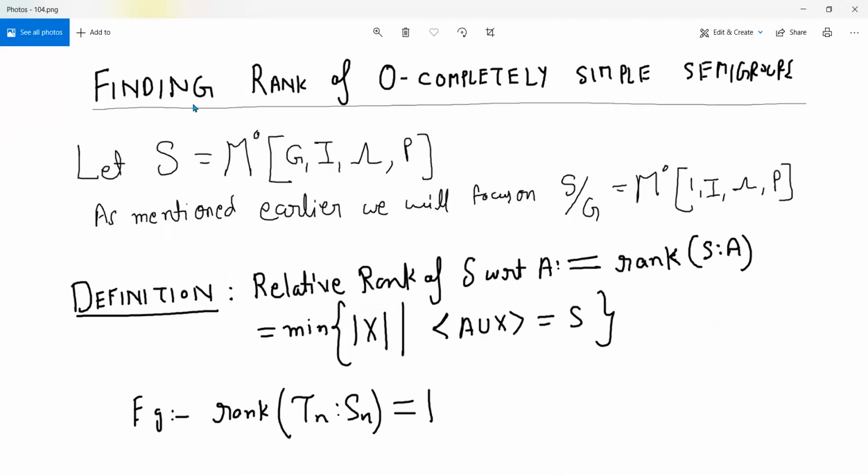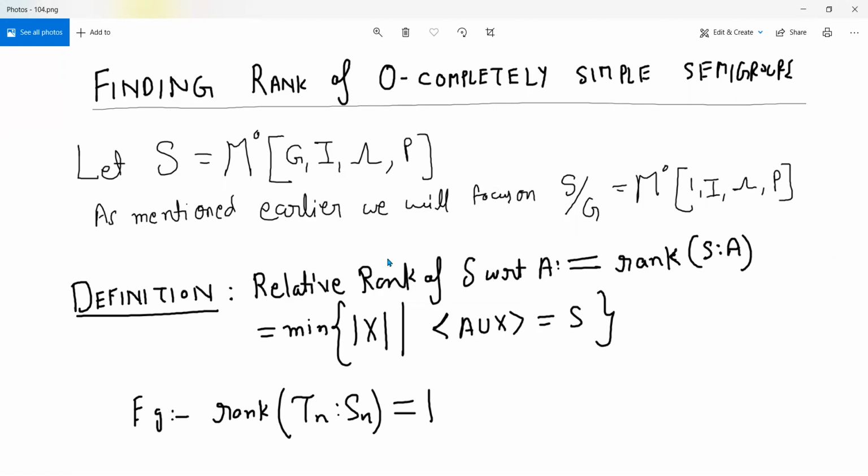Okay, so that's where we have got to. Now what we want to do next is, well, we are going to look at again a simpler problem. Okay, and what we want to look at is very concrete semigroups. But as we know that our semigroups are special, we are going to find our rank by reducing the problem to simple semigroups.